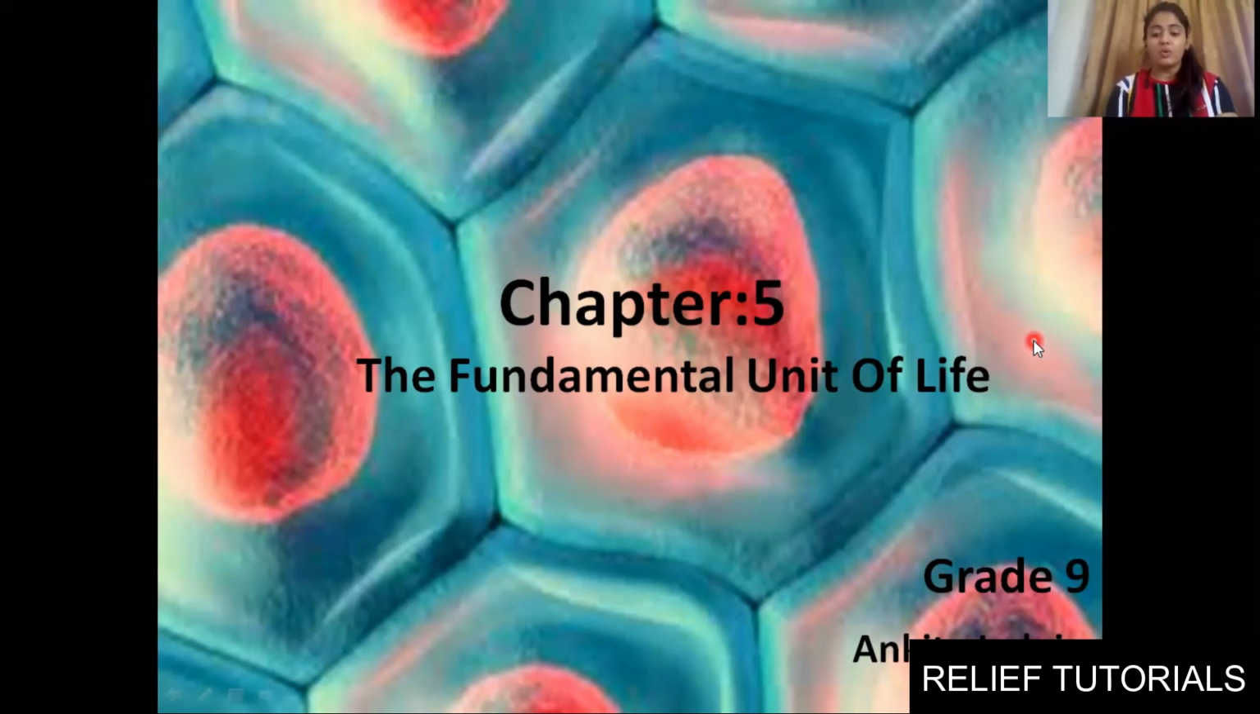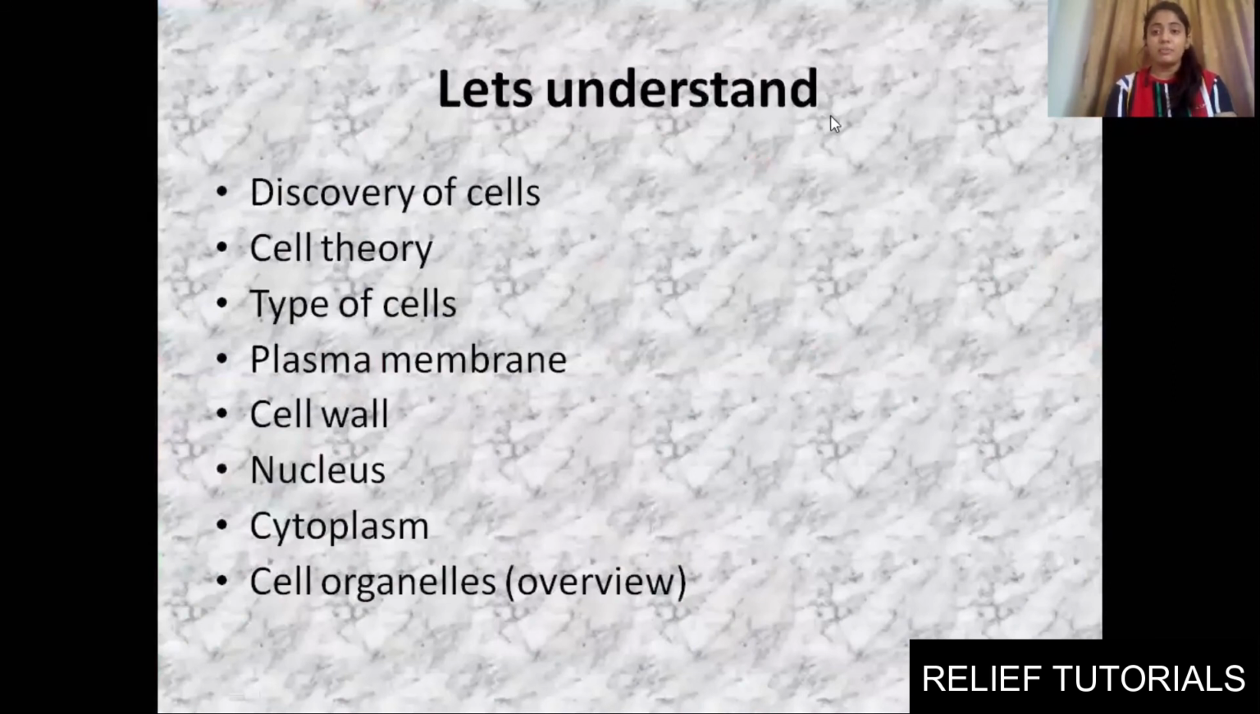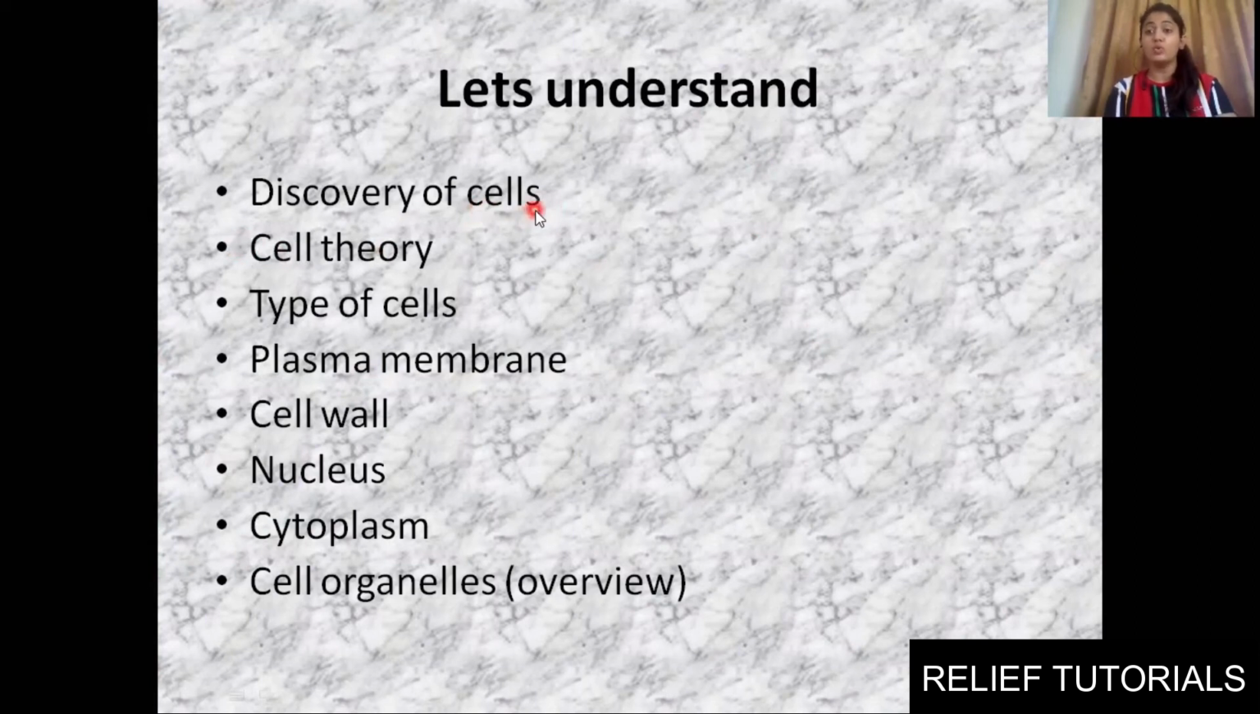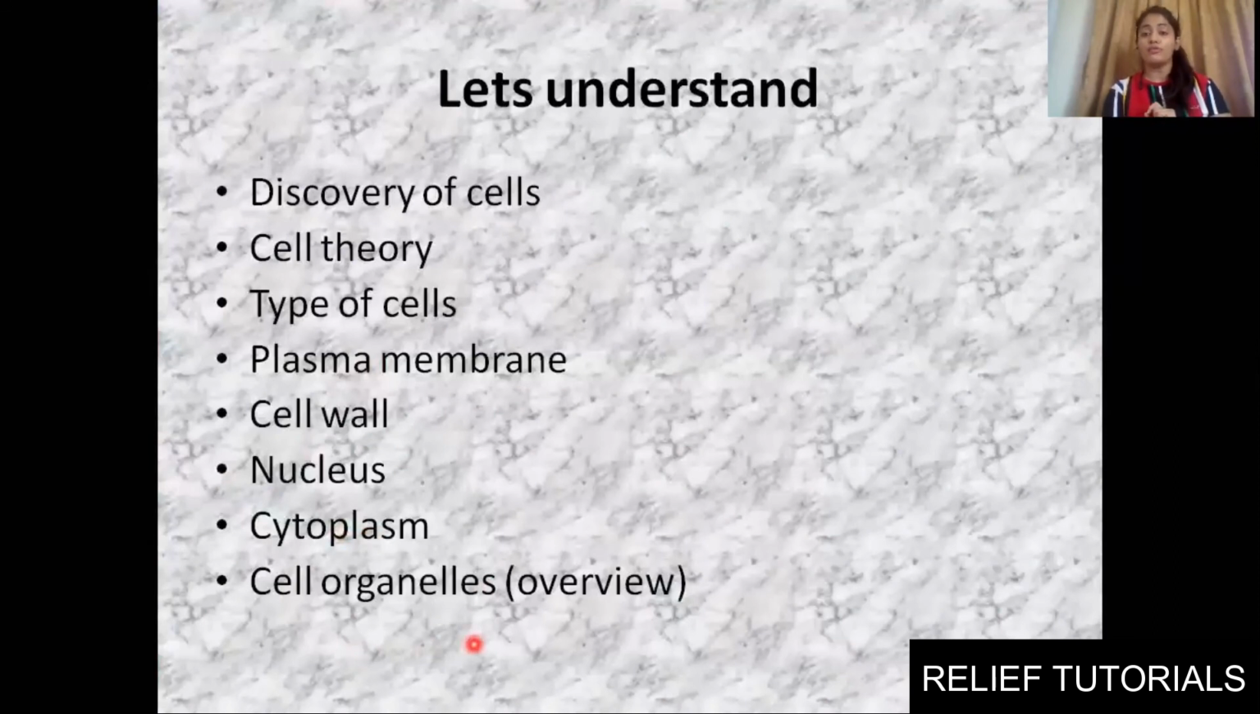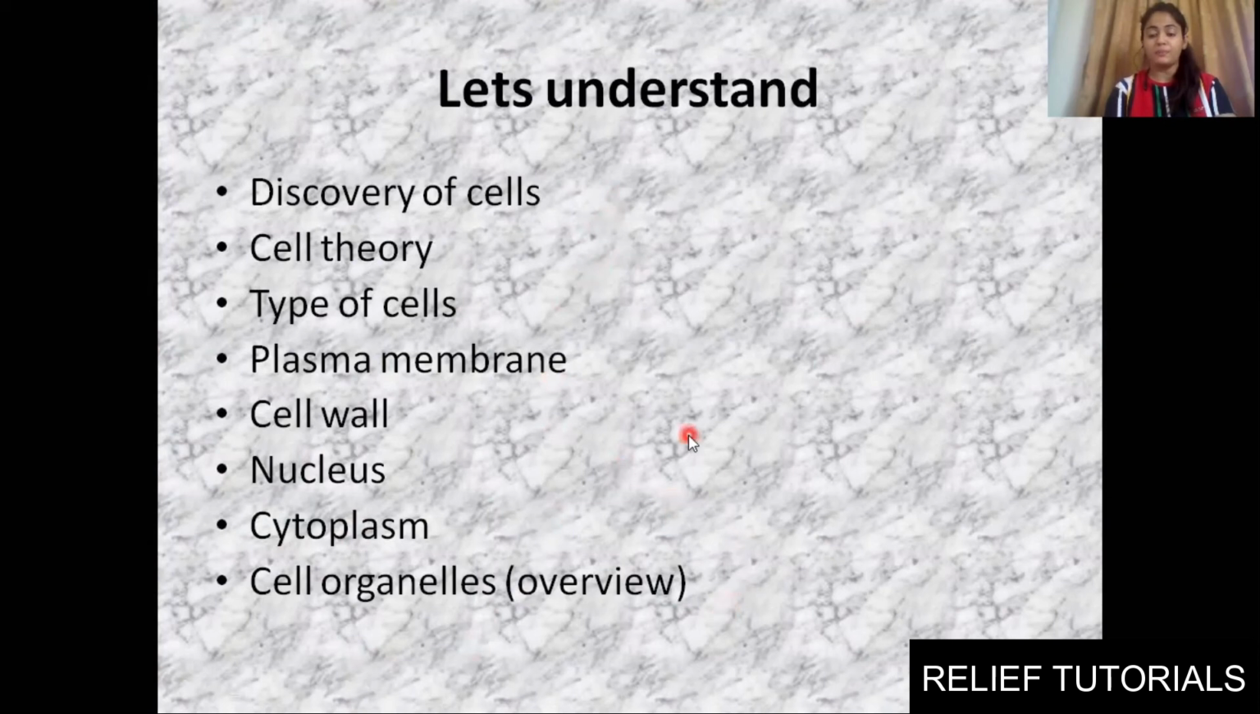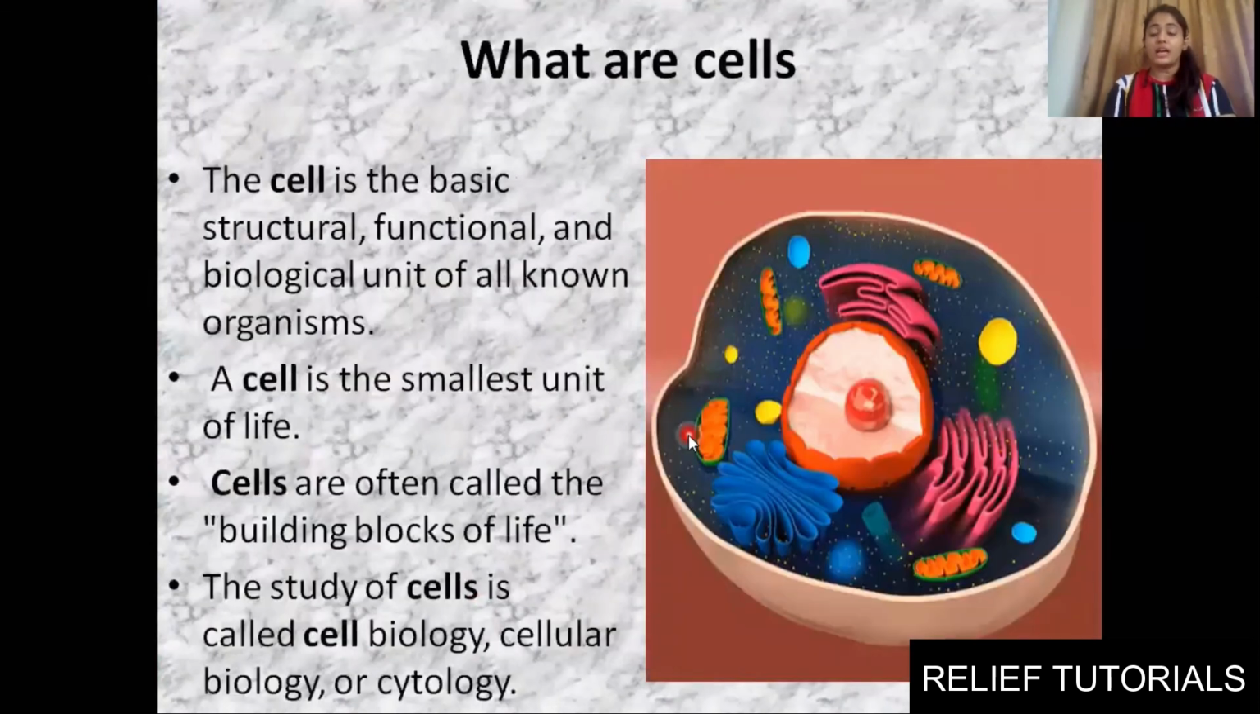Now when we are talking about cells, today we'll be studying 5 to 8 different topics. First is the discovery of cells. Who discovered cells? Then cell theory, different theories that were implemented, different types of cells, and their structural parts like plasma membrane, cell wall, nucleus, cytoplasm, and an overview of cell organelles. So we will cover this many points today in our lecture. Now, starting with the cell.